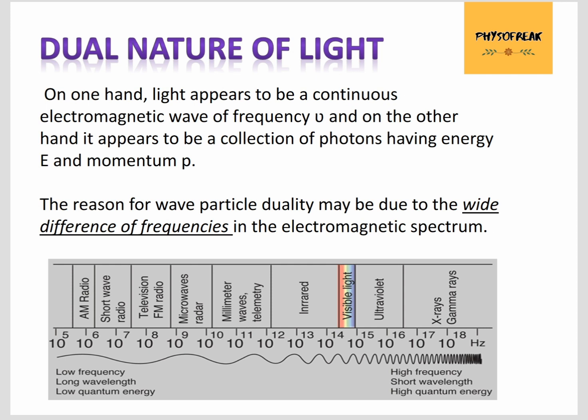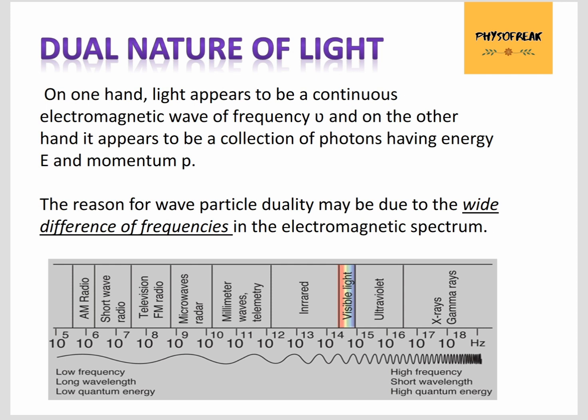At the lower frequency end, there lie radio waves whose wavelengths are so large that they spread over a large volume of space. Therefore, the energy available at any point is insignificantly small and their particle nature cannot be observed. This is clearly seen in the diagram.